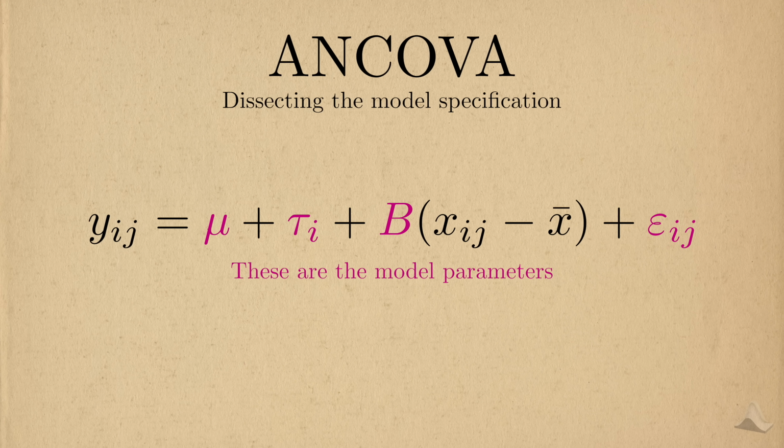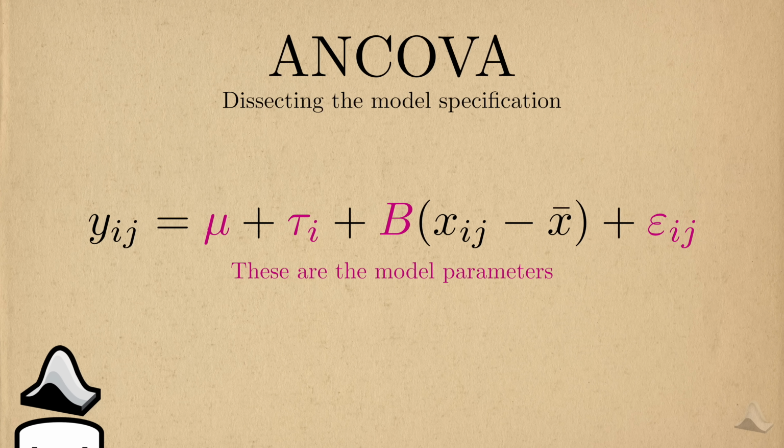Then there are the parameters. There's a mu here, a tau here with an I index, a capital B that's paired with the covariate, and finally an epsilon term, which usually indicates some noise that makes it hard to distinguish between group means. Notably, mu and capital B don't have group indices, but tau and epsilon do. So I know what things will differ between groups and which will be the same.